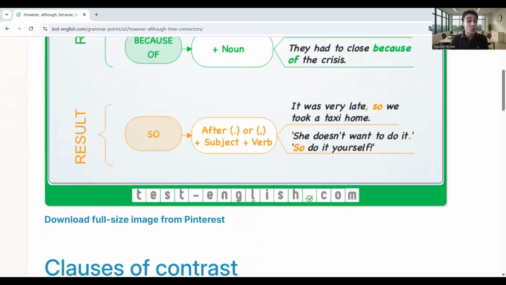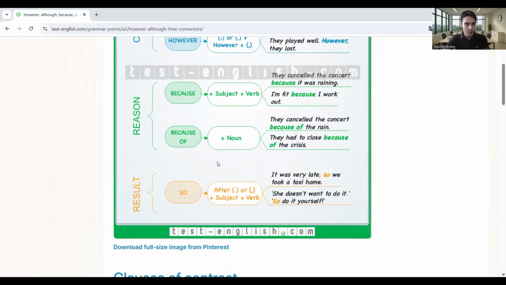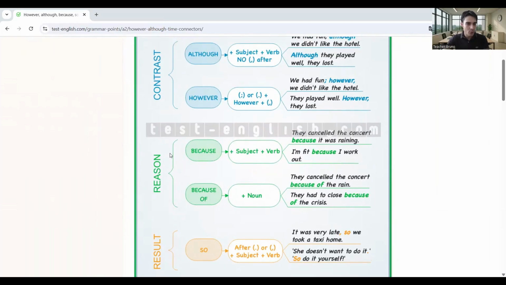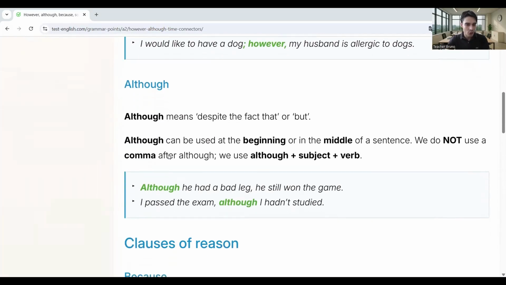The next group is result. This is very basic. So, it was very late, so we took a taxi. She doesn't want to do it, so do it yourself. It is important to modulate our intonation accordingly. So we have these three first categories: result, reason, and contrast.